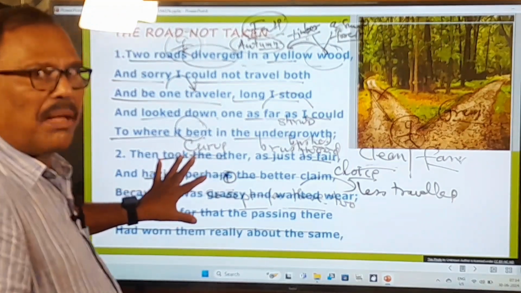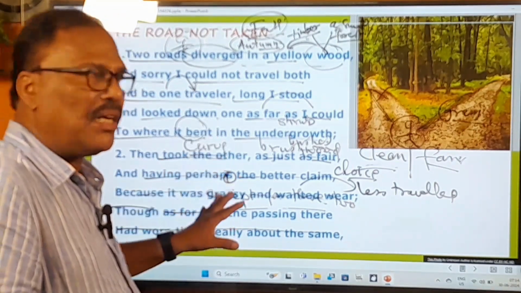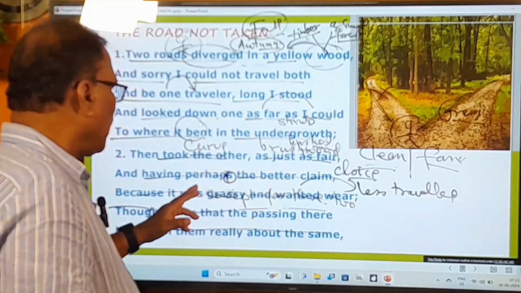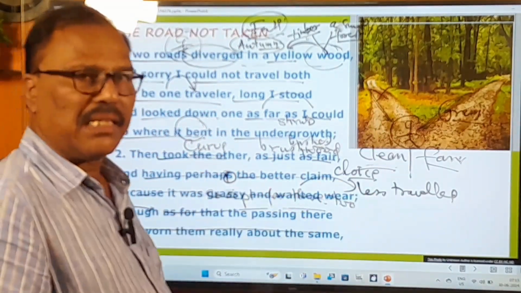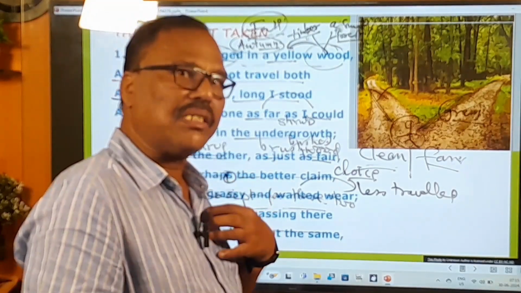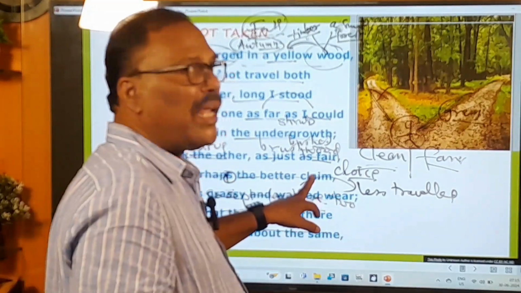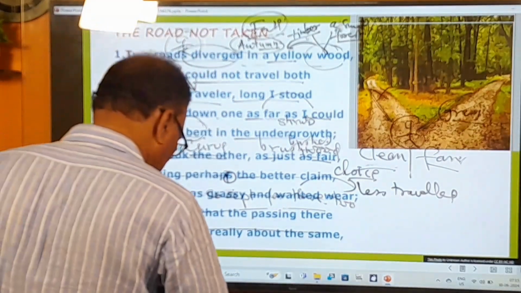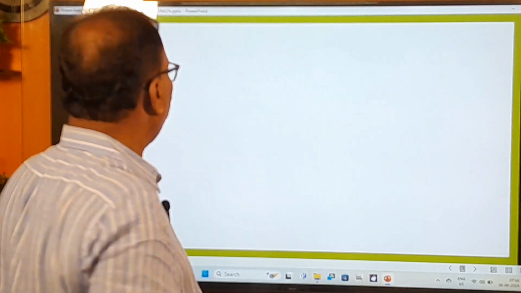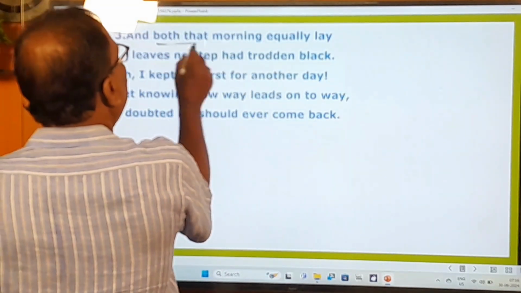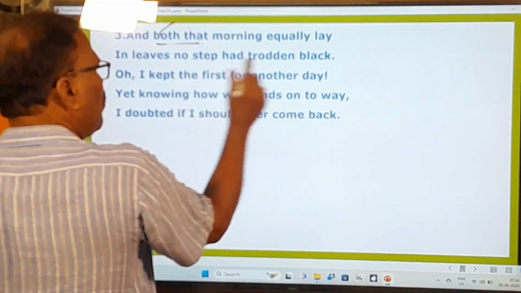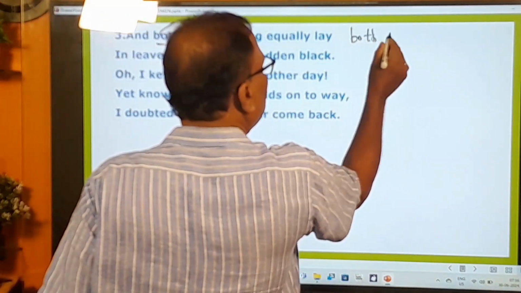Okay, now the poet has decided to take up the second road because the second road is covered with grass and it is less traveled, and he thinks his decision, his choice would be a better claim. So this is the meaning of the second stanza. You go to the third stanza. Now you see the meaning of the third stanza. And both that morning, and both means both of the roads, or both the roads. Okay, both roads you should not say.